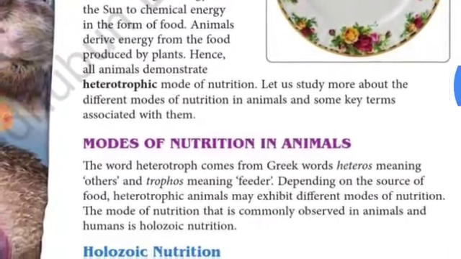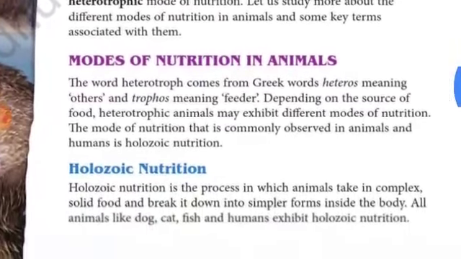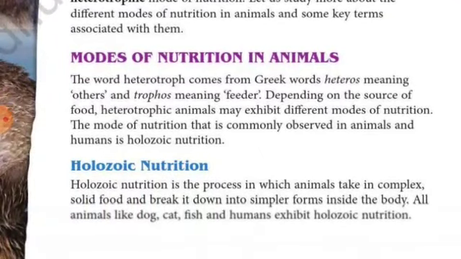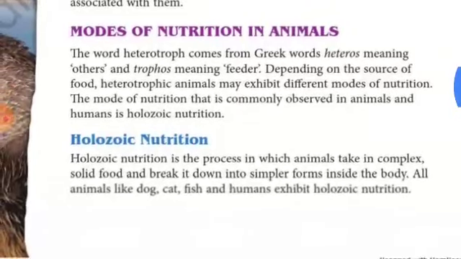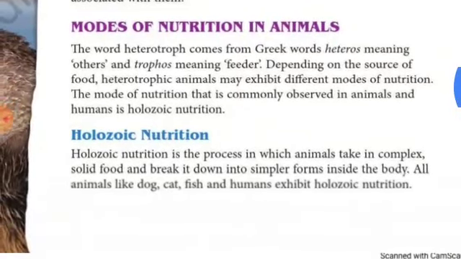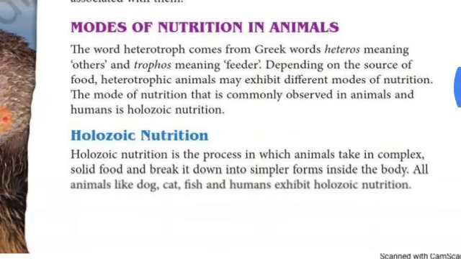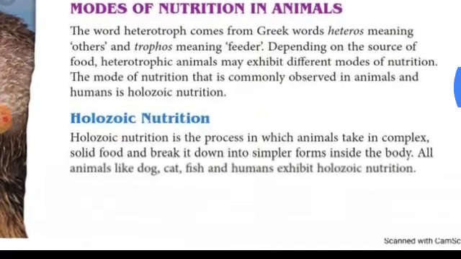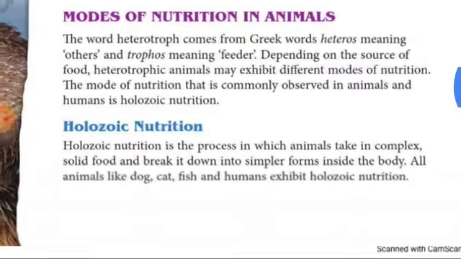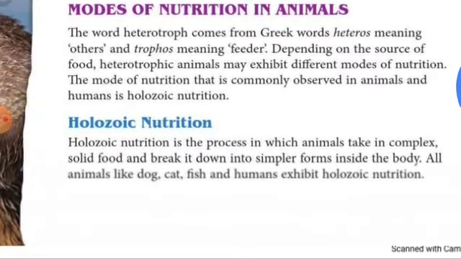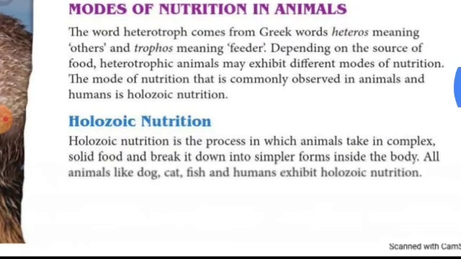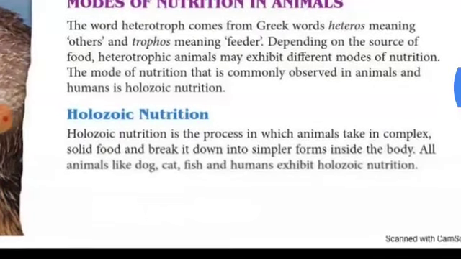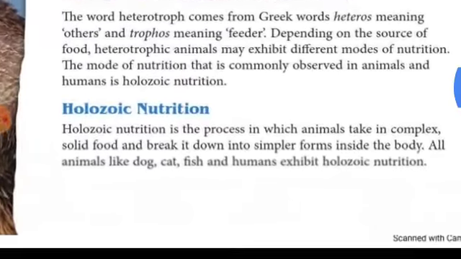So let us study about the modes of nutrition in animals. The word heterotrophs comes from the Greek words heteros, meaning others, and trophos, meaning feeder. Depending on the source of food, heterotrophic animals may exhibit different modes of nutrition. The mode of nutrition that is commonly observed in animals and in humans is holozoic nutrition. So heterotrophic nutrition is basically of two types: parasitic nutrition and holozoic nutrition. Holozoic nutrition is the most common nutrition.